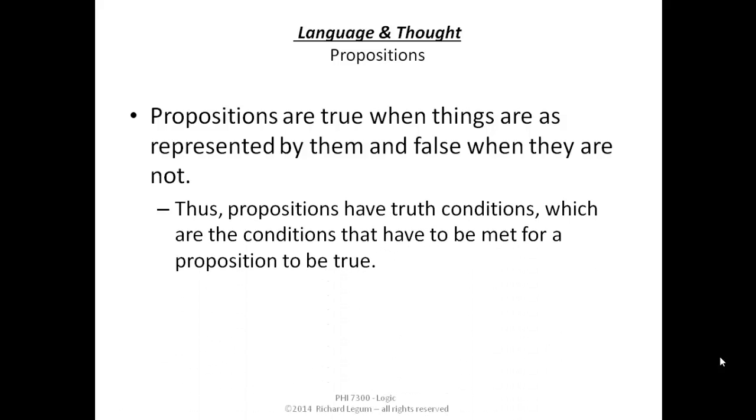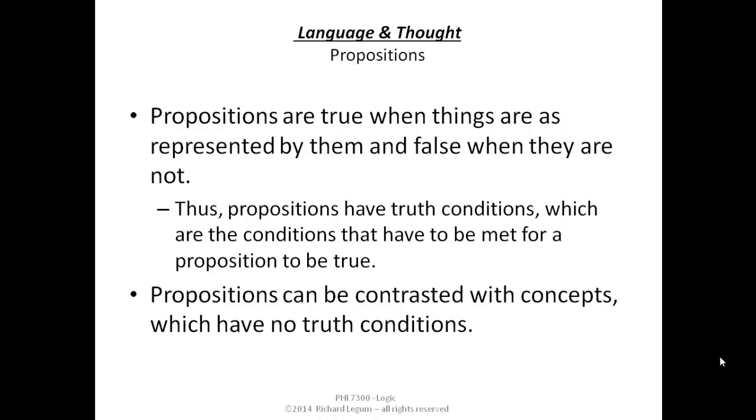And with regard to logic, we like to say that these propositions that are expressing statements, making statements in different languages, expressing the same proposition, have truth conditions. And these are the conditions that have to be met for the proposition to be true. So, for example, the proposition that it is raining now in Brooklyn. In order for that to be true, right now, there has to be precipitation, moisture, water falling from the sky in Brooklyn. Otherwise the truth conditions aren't met.